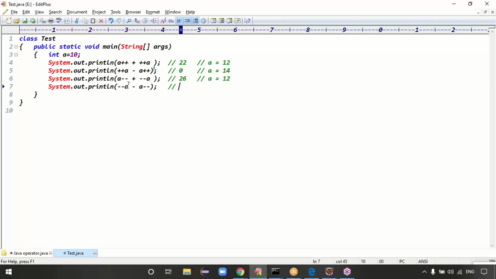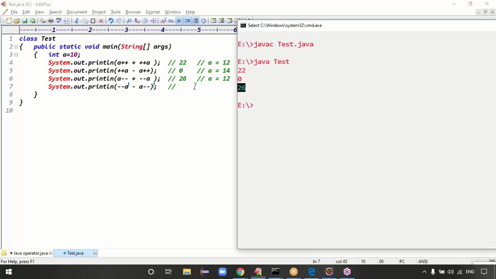When the value is decremented, it will become 11. And after that, it is post decrement. First, we will subtract the number, then after that we will decrement. So 11 minus 11 will be 0. 11 minus 11 will be how much, guys? 0 is the output, right? Exactly. So for the last line also, 0 is the correct answer, guys.